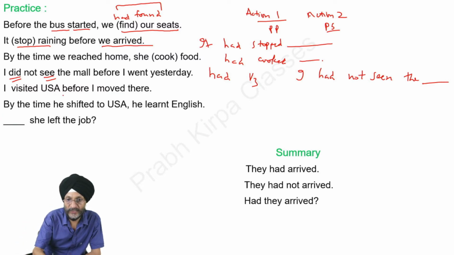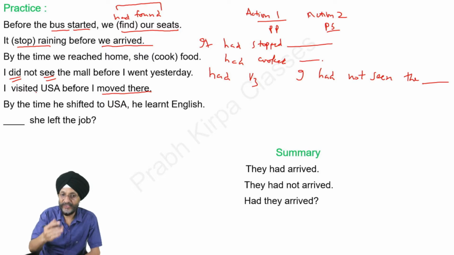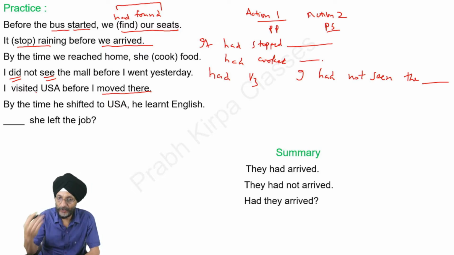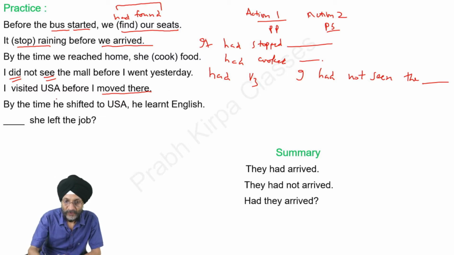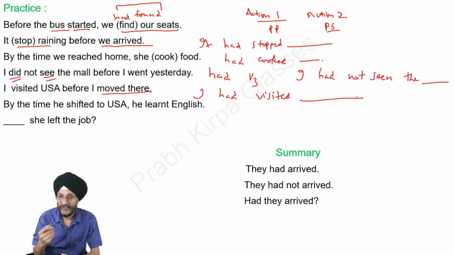I visited USA before I moved there. That is, I had visited the USA earlier and later on I moved to USA. So you will write here I had visited USA before I moved there.